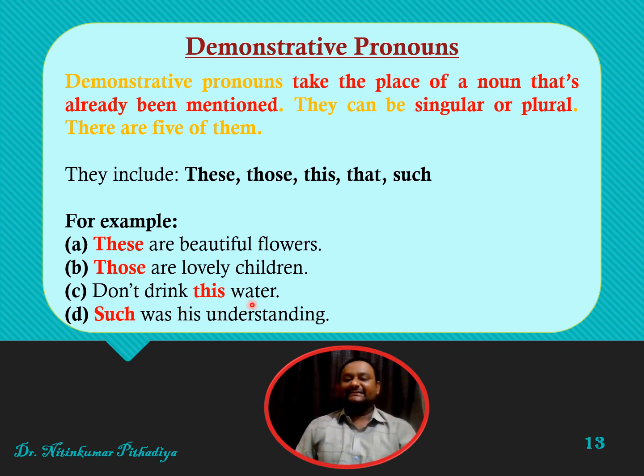Don't drink this water. You are demonstrating towards water, a glass of water. And the last one is, such was his understanding. So it is also used as demonstrative pronoun. So friends, in demonstrative pronouns, there are 5 different words which are used to demonstrate something.